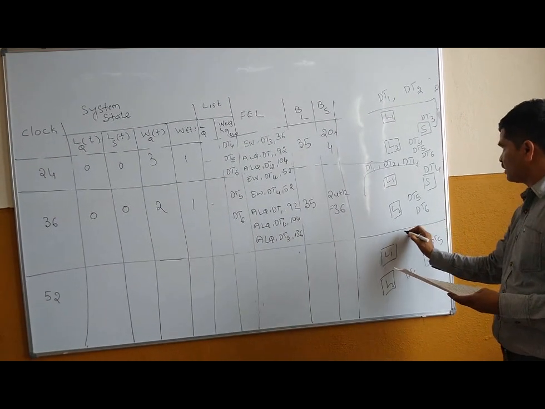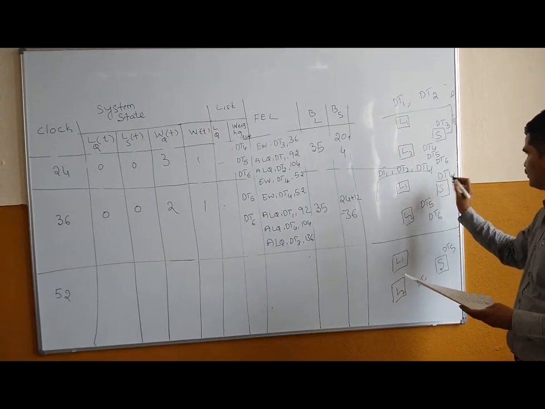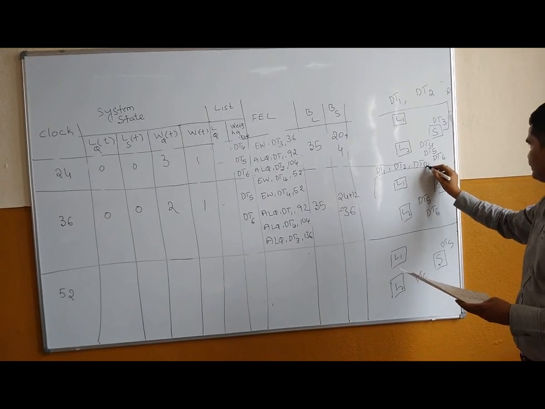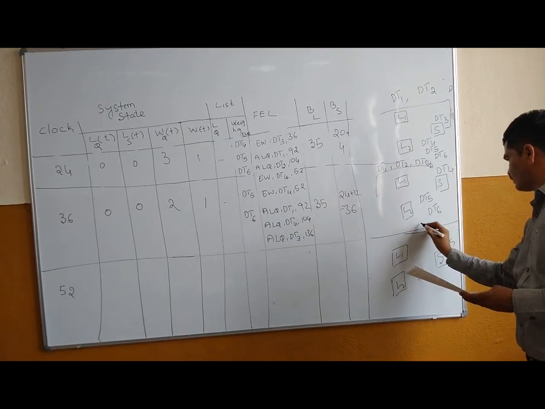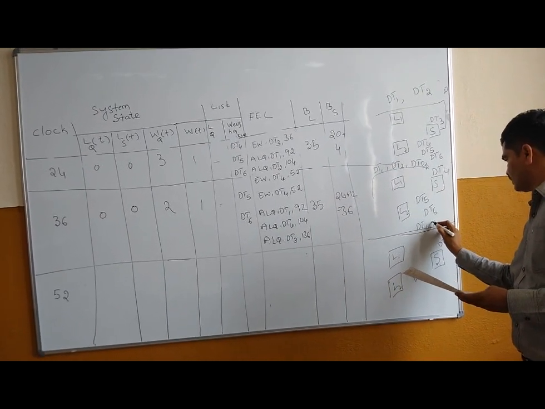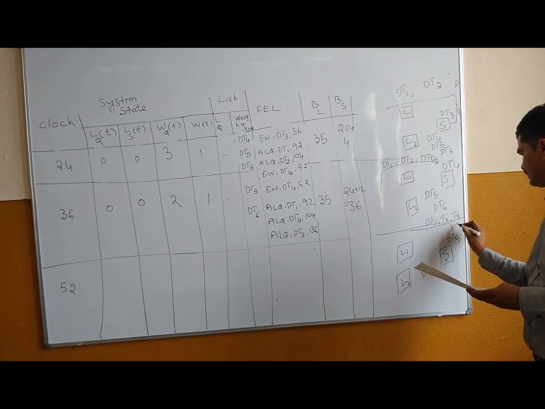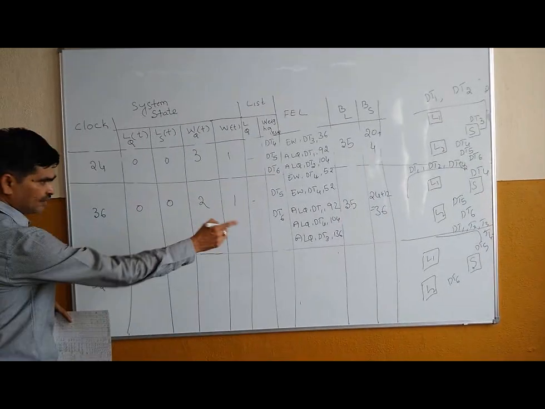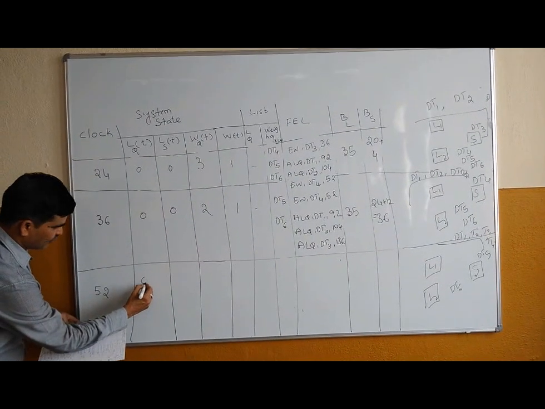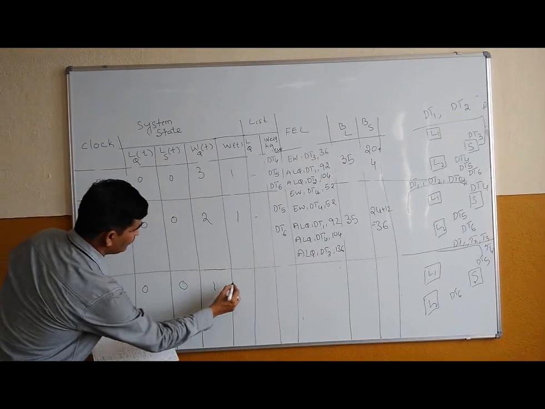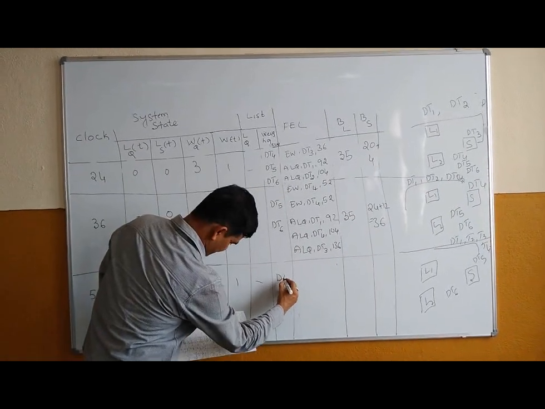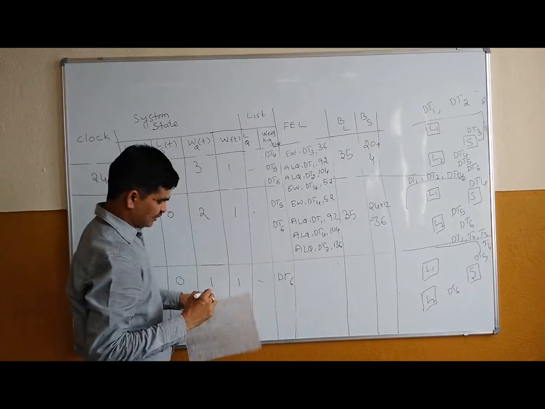So dt4 and dt3 will also join the queue. So now you have dt1, dt2, dt3 and dt4. Like this you have to complete it. At this point of time, you have 0, 0, 1, 1. So now left out is only dt6 with this particular diagram.